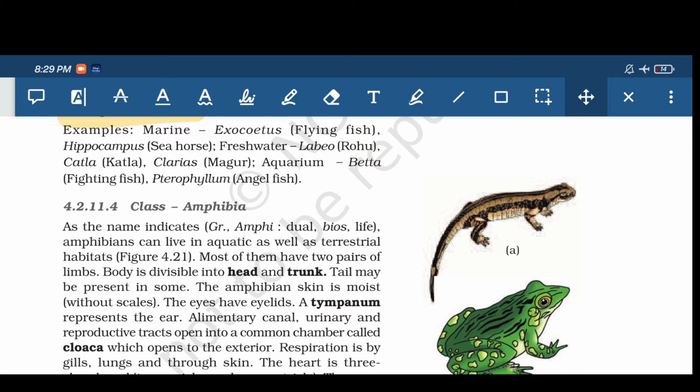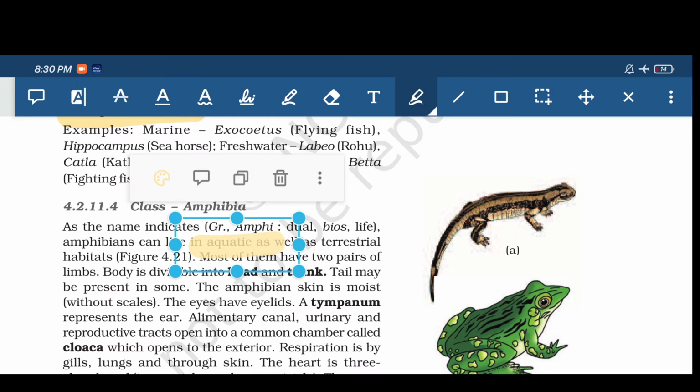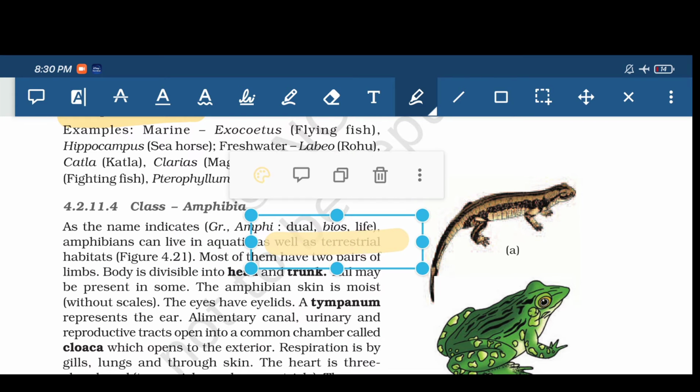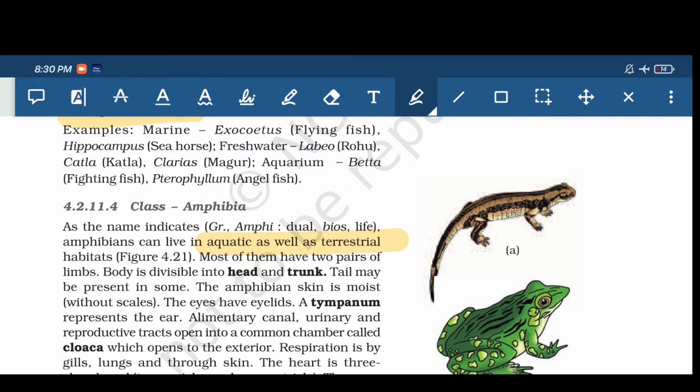As the name indicates, Greek amphi is derived from the Greek language. Amphi means dual, and bios means life. That means they have two lives. Amphibians can live in aquatic as well as terrestrial habitats. As we all know, they can be found in water and also on land. So these are called amphibians.